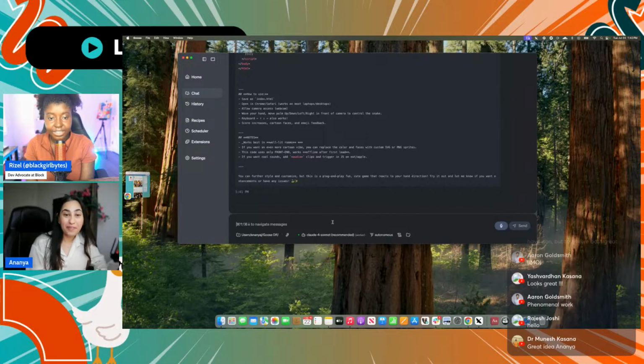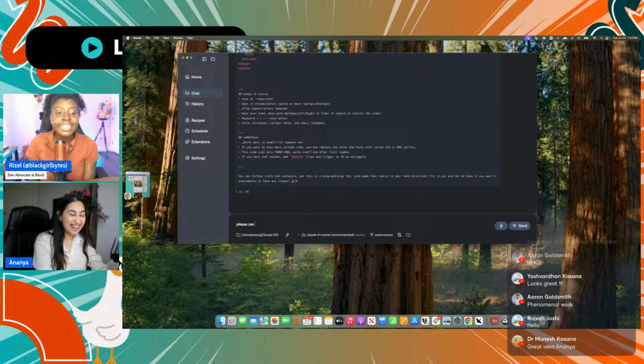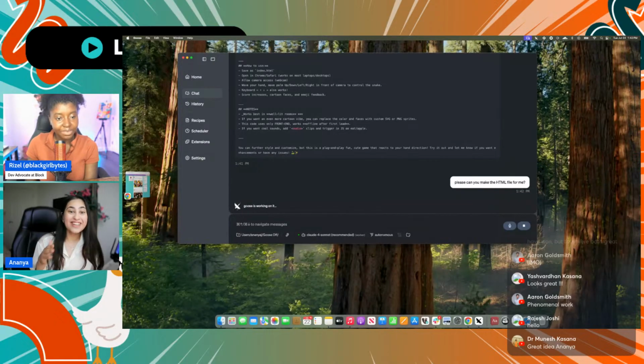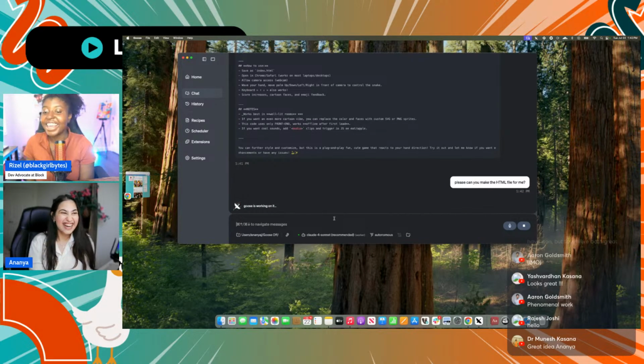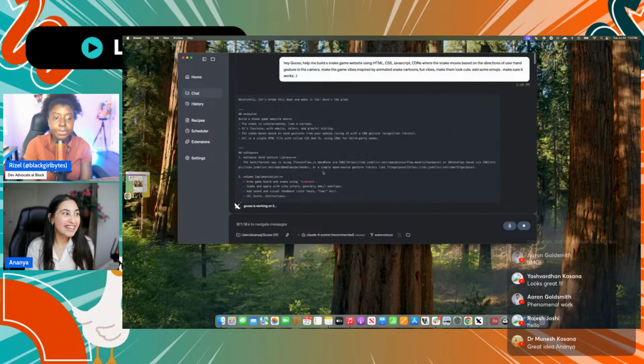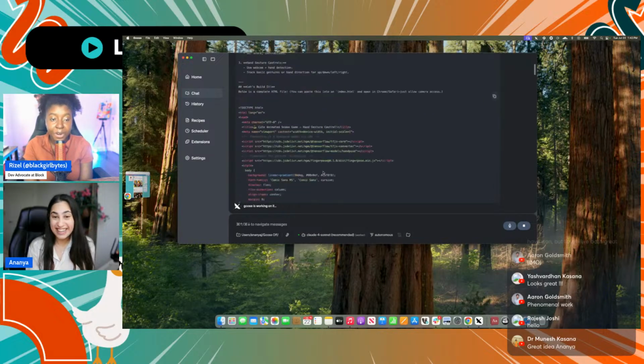It's asking me to copy it in an HTML file. And I'm gonna go like, oh, Goose, please don't be lazy. Can you make the HTML file for me? Yeah, sometimes it just gives me the code and asks me to do things, and I was like, okay, no, please do it. I hate when Goose does that. But yeah, it's usually the LLM trying to save tokens or whatever. And it's like, no, go ahead. You can do it. That's why you're part of an AI agent.